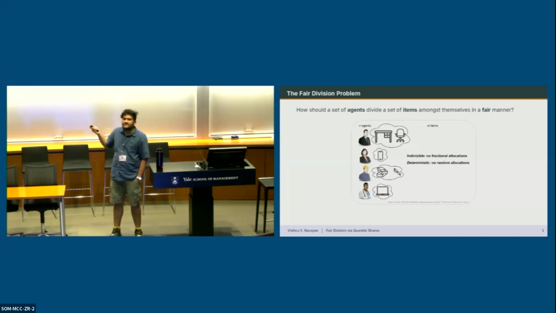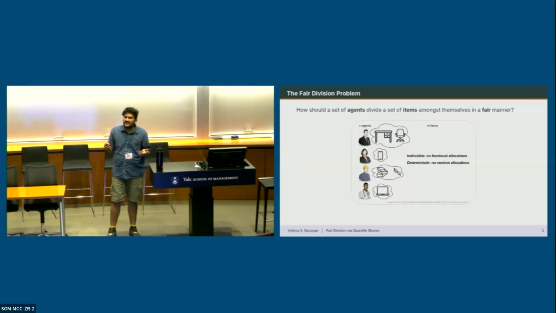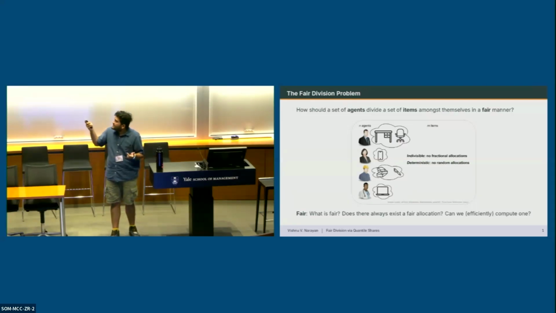Before we can do anything with this, we need to figure out what it means for an allocation to be fair. For the broad collection of fair division problems, the goal is to come up with definitions of fairness that mirror our real-world idea of what it means for an allocation to be fair. And then we can ask questions like, does a fair allocation always exist, and can we efficiently compute one?